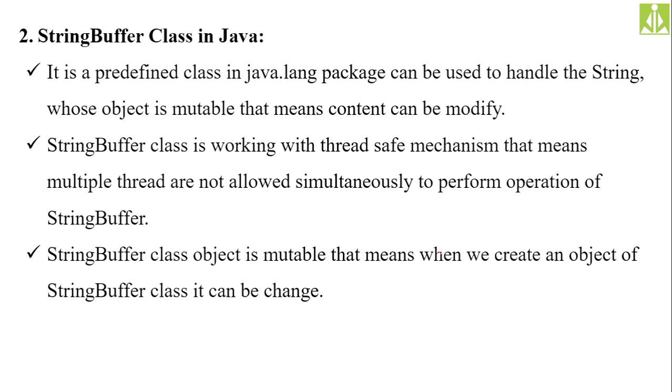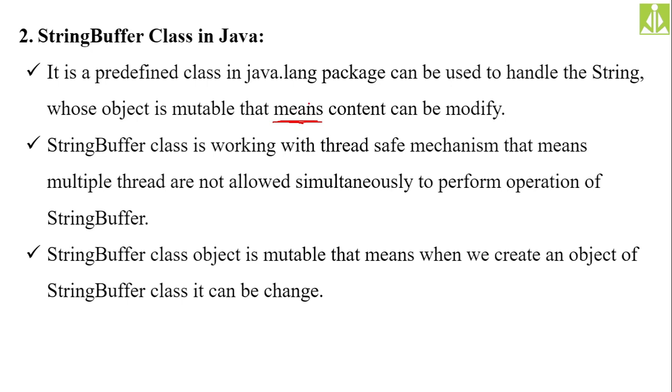Okay, it is also a predefined class. String buffer class is also a predefined class available inside your java.lang package, and it is also used to handle strings. Unlike your string class, string buffer class objects are mutable. Mutable means you can change the content. Like your user defined class objects, your string buffer class objects are mutable. Remember this one. So the difference between string class and string buffer class is this one. Your string buffer class objects are mutable. That means you can modify the contents of your string buffer class object.